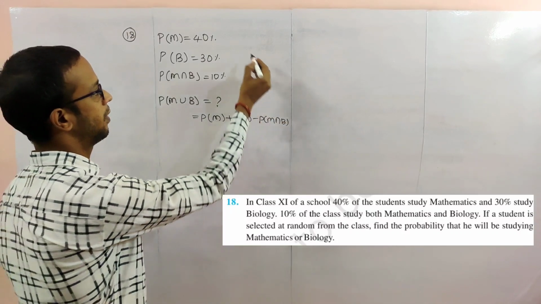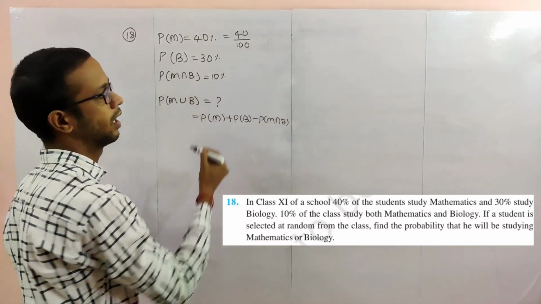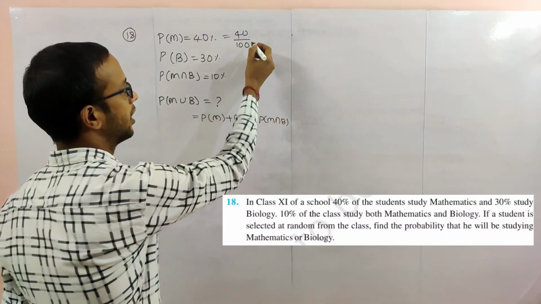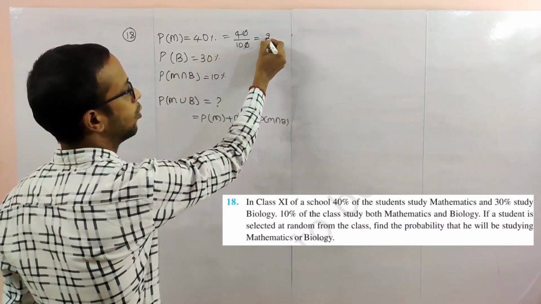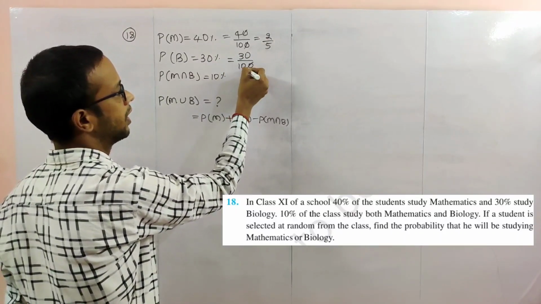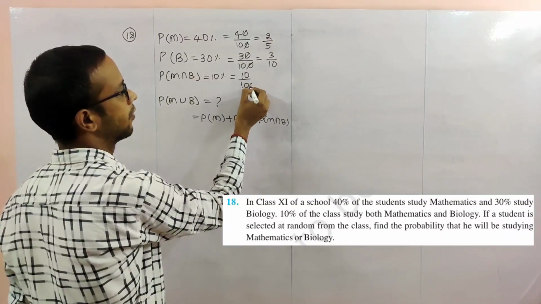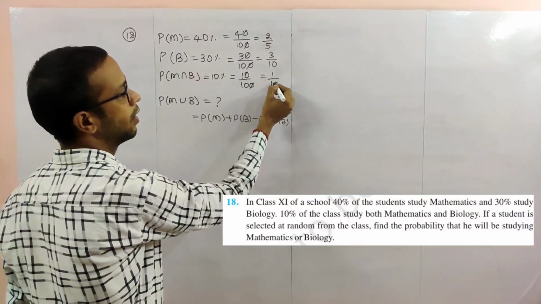So first I'll convert these percentages into normal numbers. Percent means by 100. So 40 by 100, cancel, we get 2 by 5. Next 30%, 30 by 100, 3 by 10. 10 by 100, that is 1 by 10.